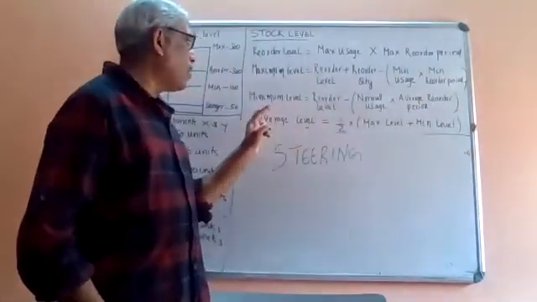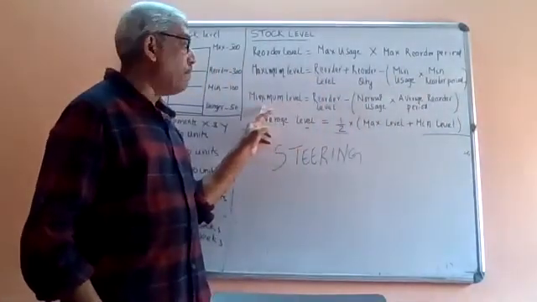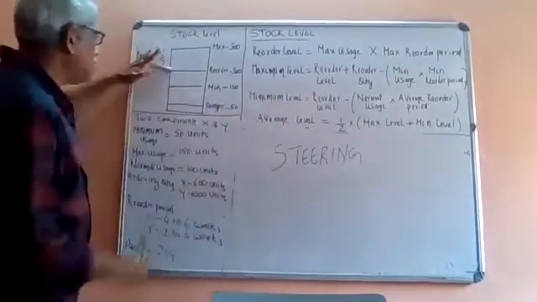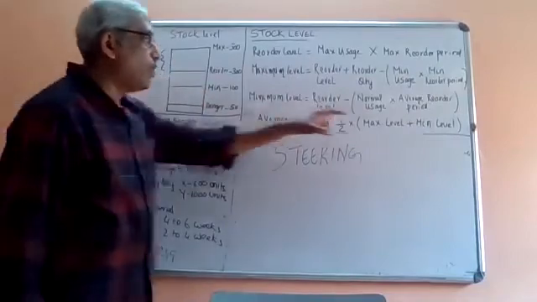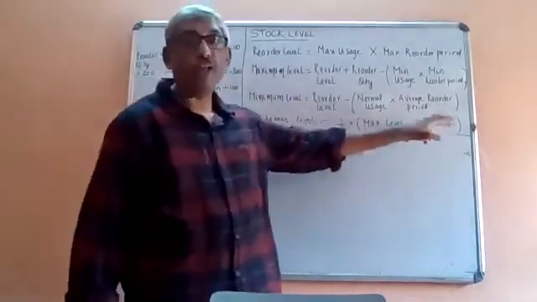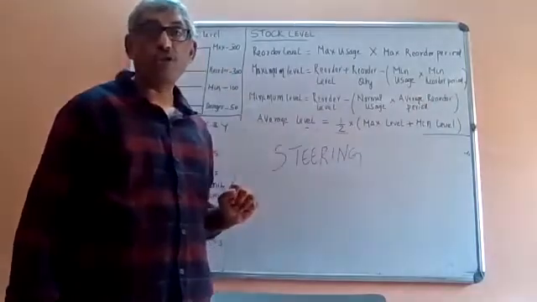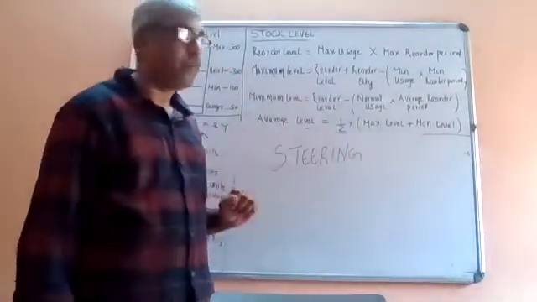Okay, and what is minimum level? Minimum level is reorder level minus normal usage into average reorder period.